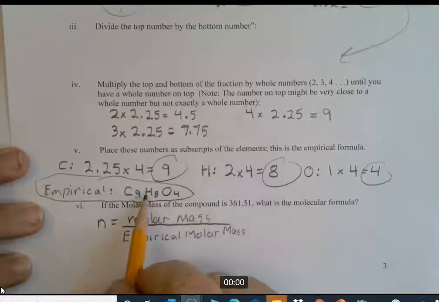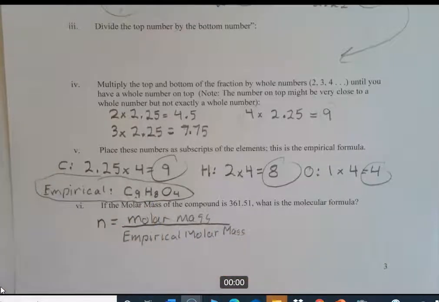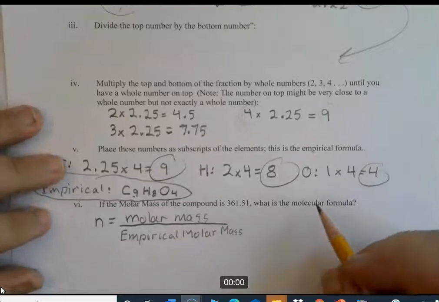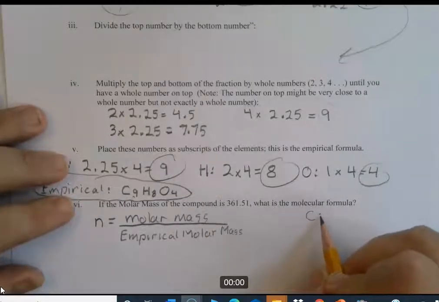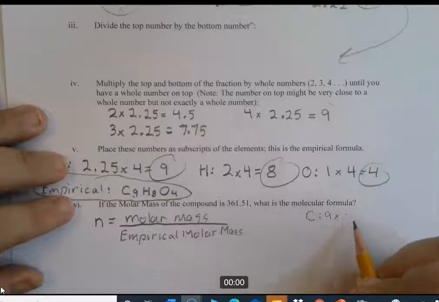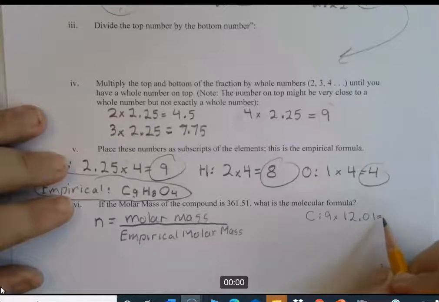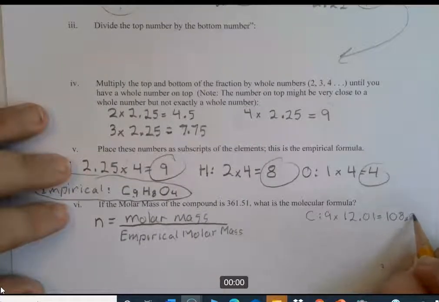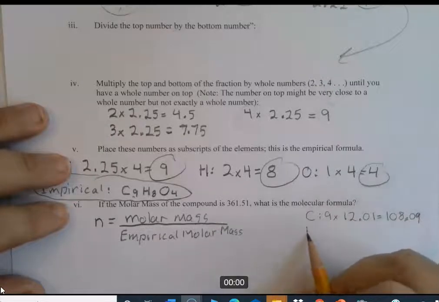So it's the molar mass of this. Well, that's not a quick and easy one to do in your head, so let's write it down. Let's do it like we did it back a week ago when we were doing molar masses. So we have carbon. There are 9 of those times 12.01 grams per mole. And that is going to give you 108.09.